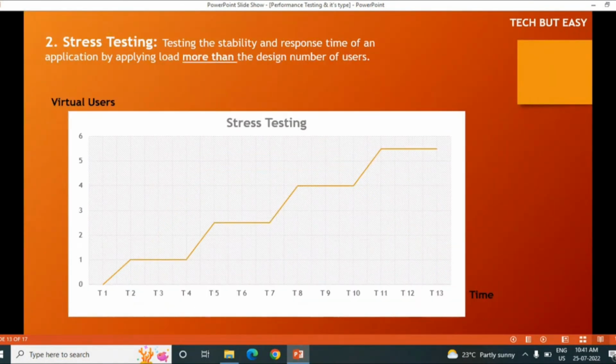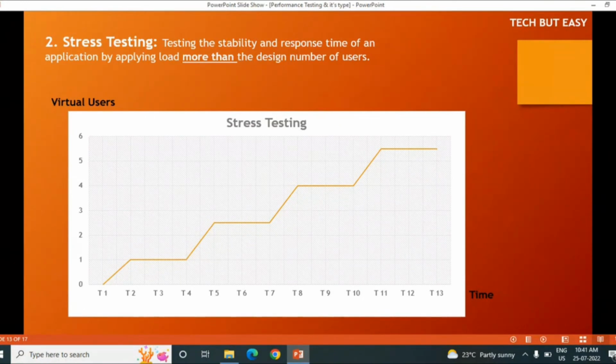Now next is stress testing. In stress testing, basically we apply more than the customer requirement. What was the customer requirement? In load testing, 100 users per hour will come to my application.